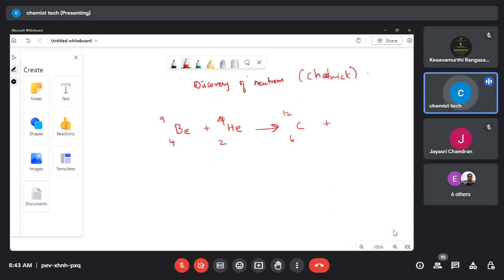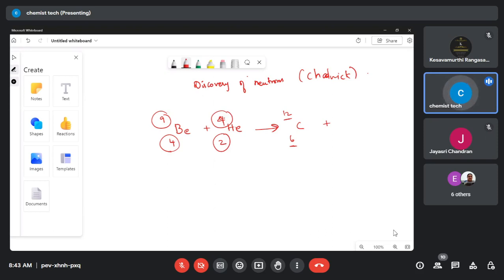Then what is remaining? You just simply count: 4 and 2, so 6 is formed. Okay. And then 9 plus 4, it should be how much? 9 plus 4, it should be 13, right? But here we are getting only 12 as the mass number.